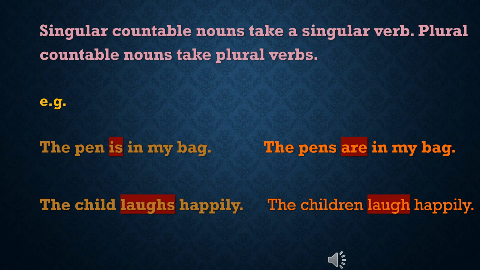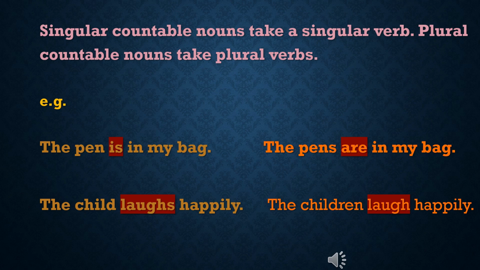Singular countable nouns take a singular verb. Plural countable nouns take plural verbs. If the countable nouns are singular, they always take a singular verb. If the countable nouns are plural, they take the plural verbs. Example: the pen is in my bag. In the first example, pen is a singular countable noun, so we used the singular verb is. The pens are in my bag. In this example, pens are plural countable nouns, so we used the plural verb are.